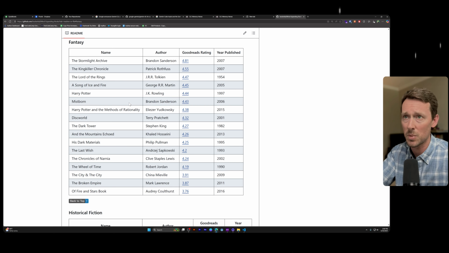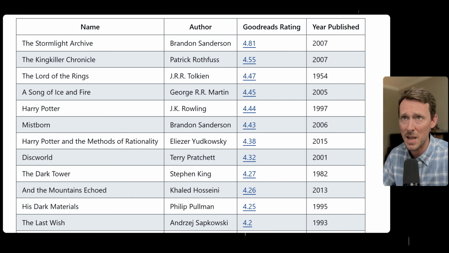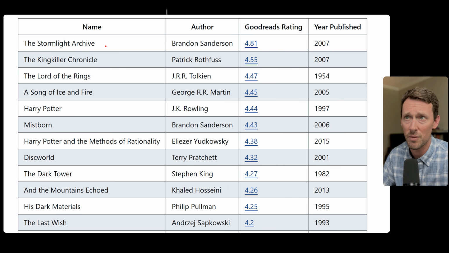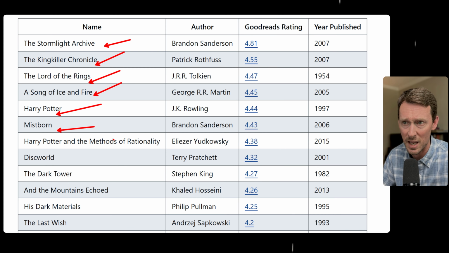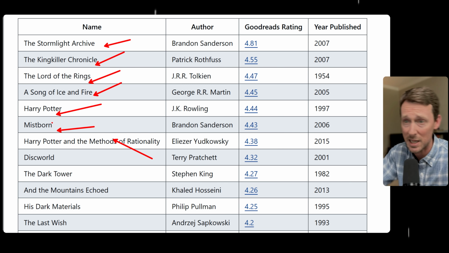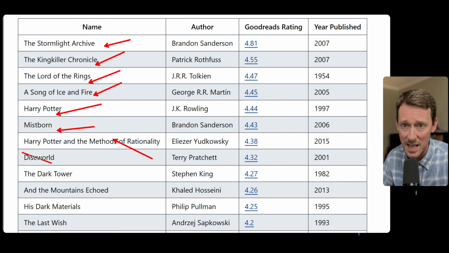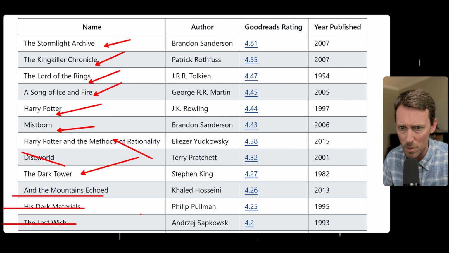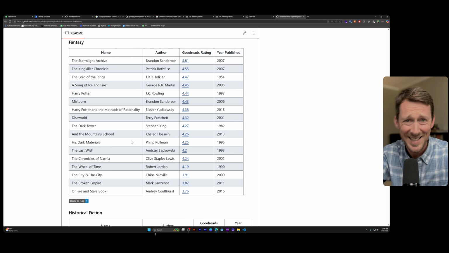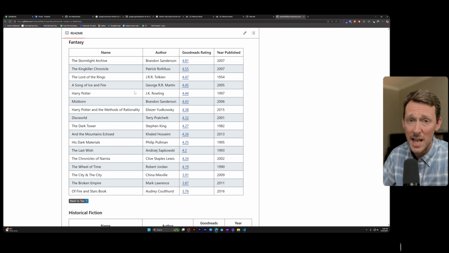Now, this is a list of books, and I approve of many of these books. Yes, I approve of this. I approve of this. I approve. I'm about to approve. I've got the audiobook for that. I have not yet read Discworld, but I think it's good. I approve. I don't know what this is. I don't like that one. I don't know what that is. But by and large, this is an awesome list. It doesn't have to be code.